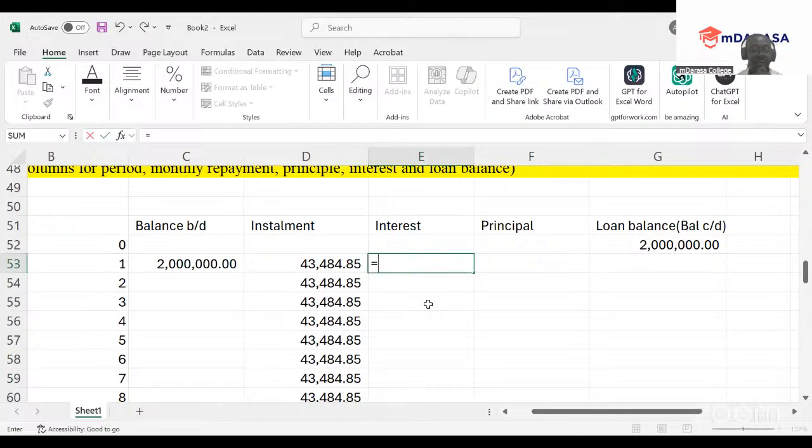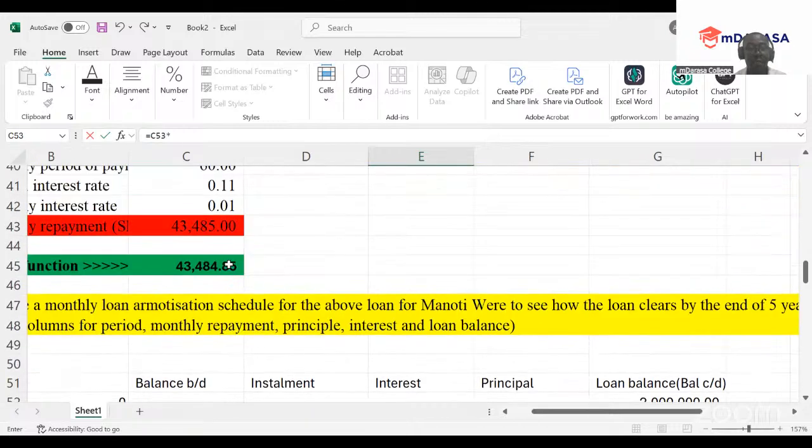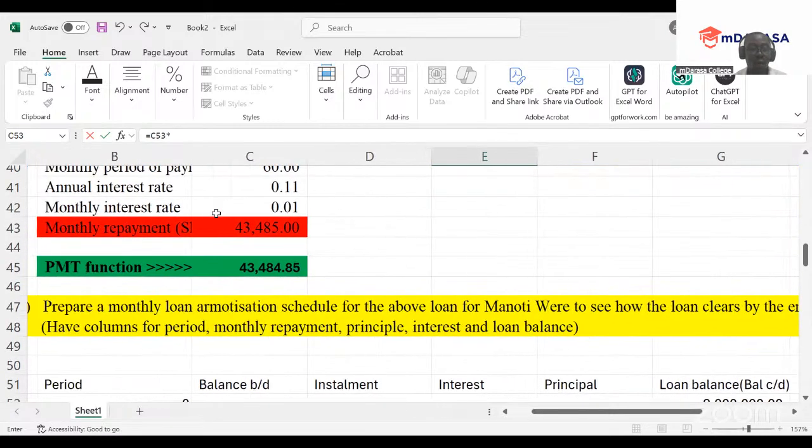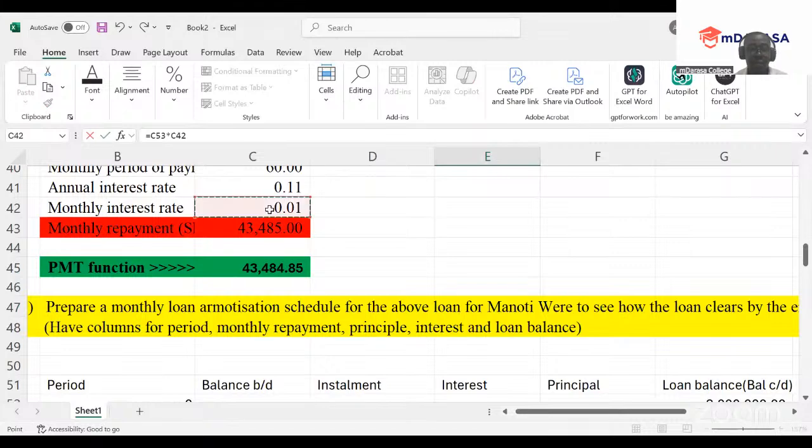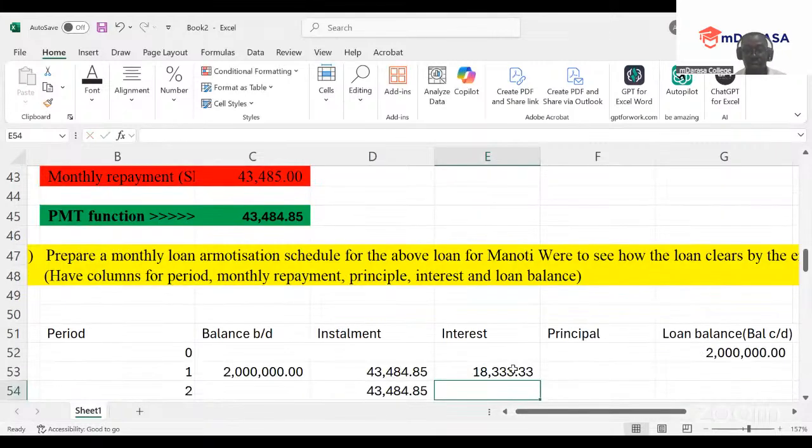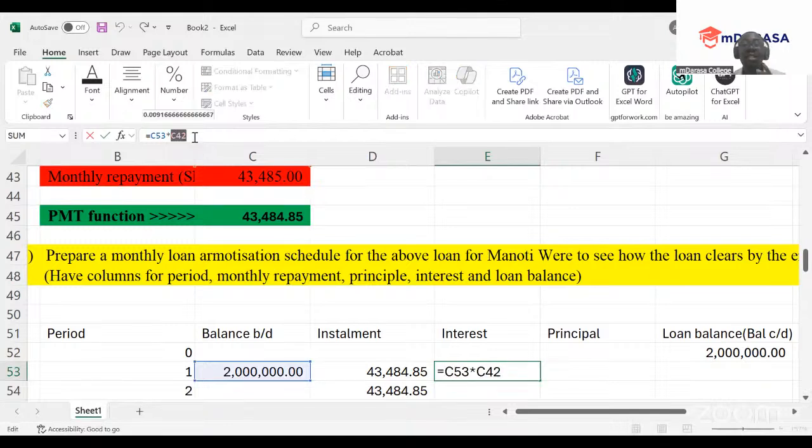We take our loan times our interest value, which is on a monthly interest rate, which we had computed earlier on. So we have this as our interest. All I need to do, because that interest rate will be constant all through, is to lock that interest. I'd already guided you on how to lock, right? You simply click F4 to lock your data.